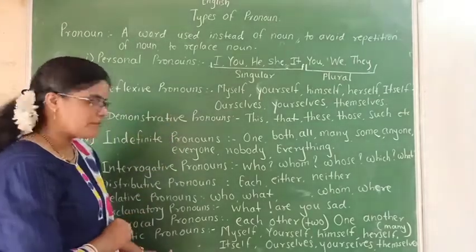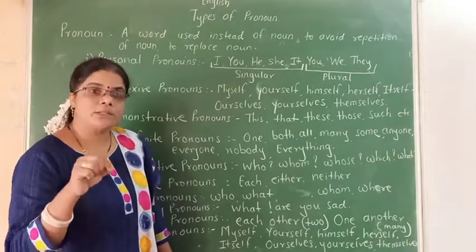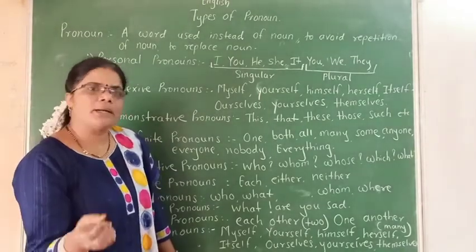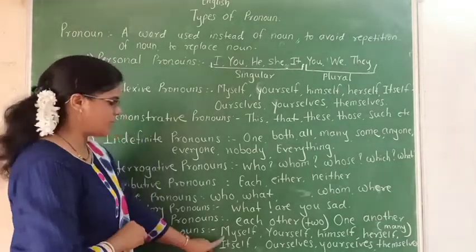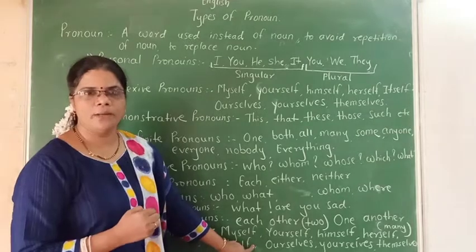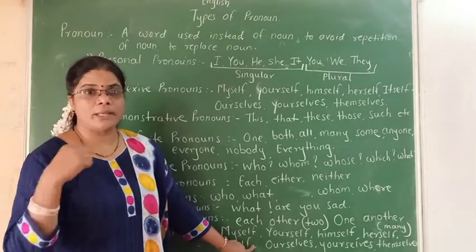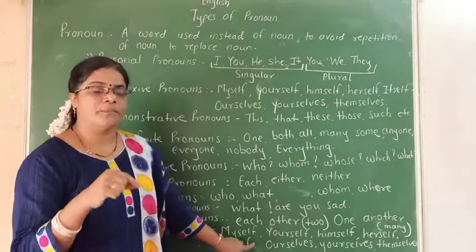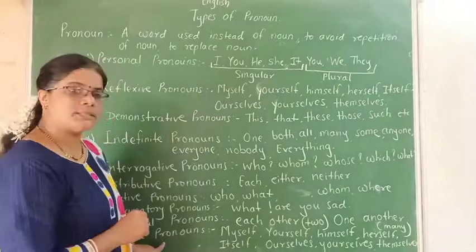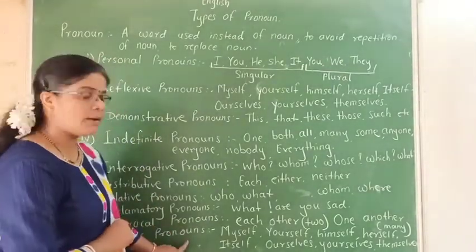But here, it is just the emphatic use of that noun. The subject acts, but to emphasize that subject, these words are used. For example, I myself have done this. I myself have completed this. Here, to emphasize that noun, we use some pronouns and it is called an emphatic pronoun.